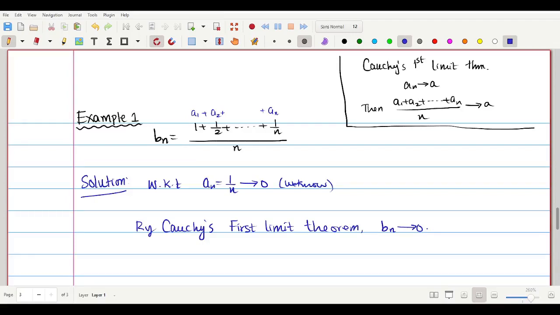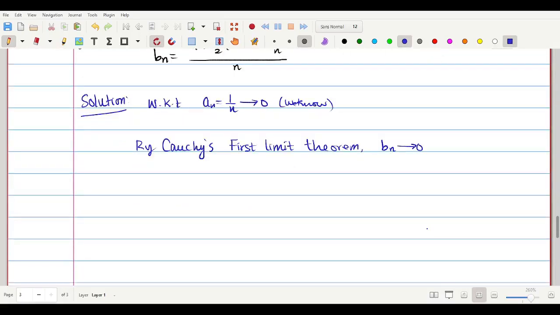ஓகேங்களா? ஓகே, so what else we can have அப்படின்னா, okay, so we'll go for another example. So example 2. Exercise உள்ள ப்ராப்ளத்தை எல்லாம் போடுறேன். ஓகேங்களா?